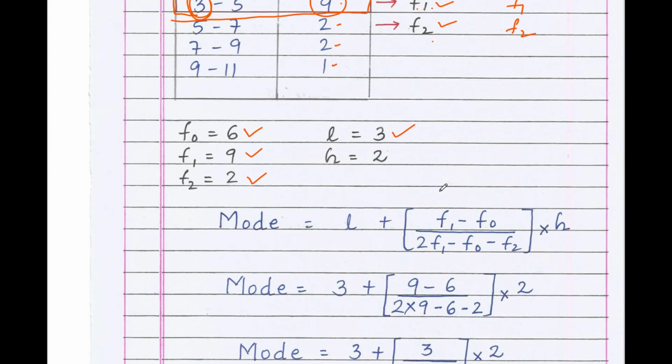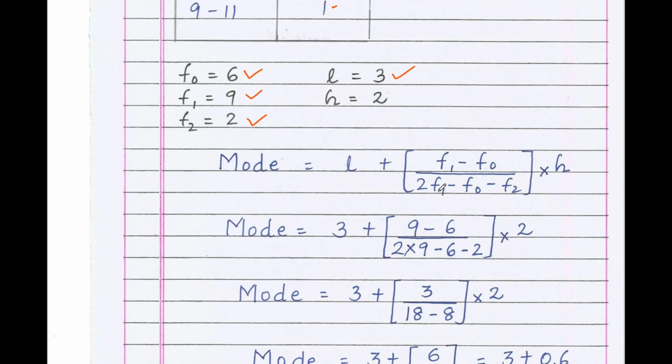Now the mode equals, where students, the important step here is you should remember the formula properly. Mode equals L plus f1 minus f0 divided by 2f1 minus f0 minus f2, into h. Substitute: the lower limit 3 plus f1 is 9 minus f0 is 6, over 2f1 is 2 into 9 minus f0 is 6 minus f2 is 2, into 2.